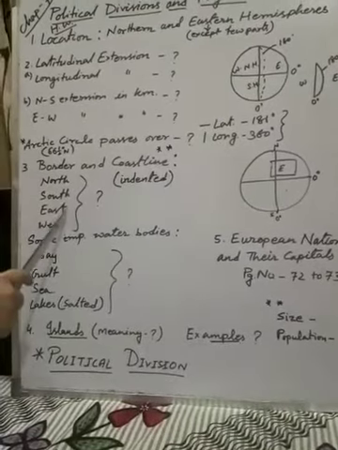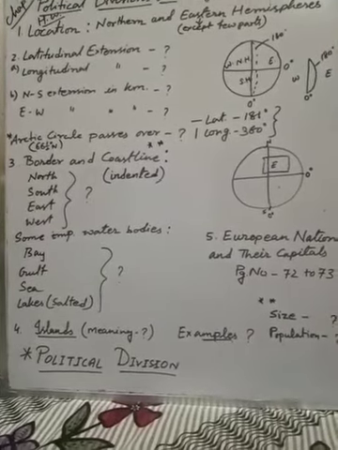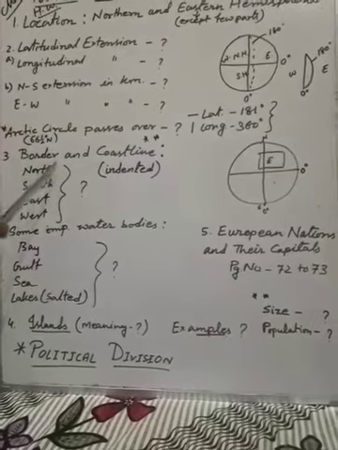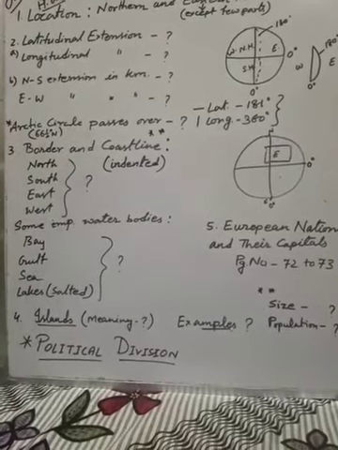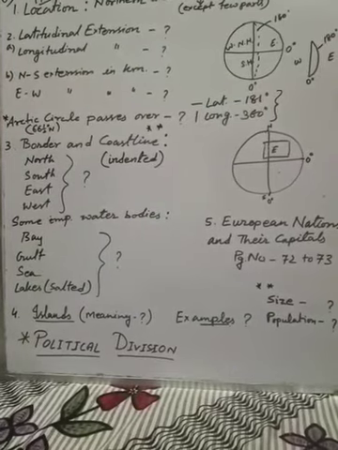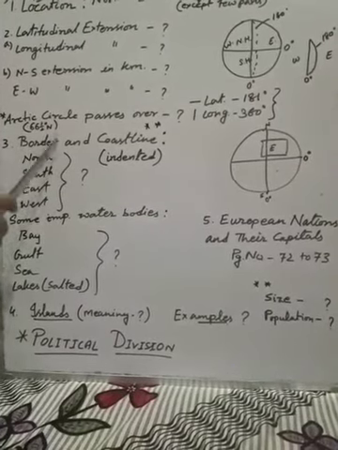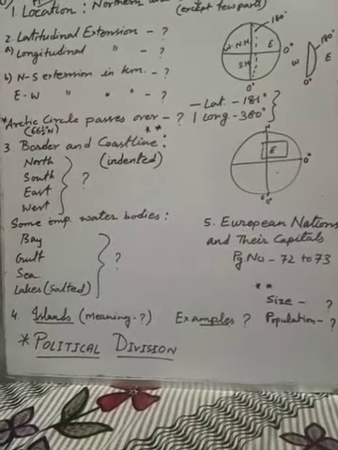I have written here the cardinal directions: north, south, east, west. You just find out. Suppose north: in the northern part of the continent, which water body or landmass is there. South, what actually is present. Like that way you have to find out and write it in your copy.